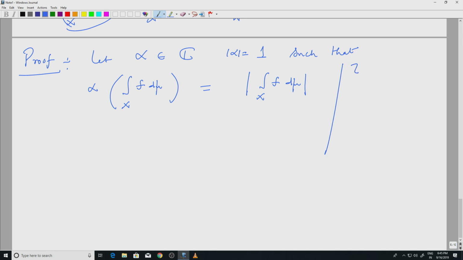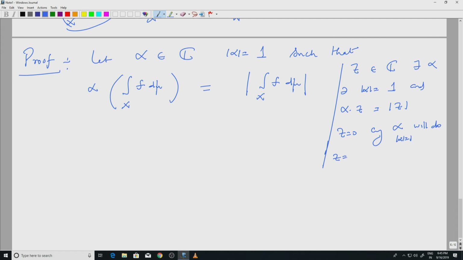What we are doing is, if I take a z in the complex numbers, there exists alpha such that mod alpha equal to 1 and alpha times z is equal to mod z. For example, if z is 0, any alpha such that mod alpha equal to 1 will do.